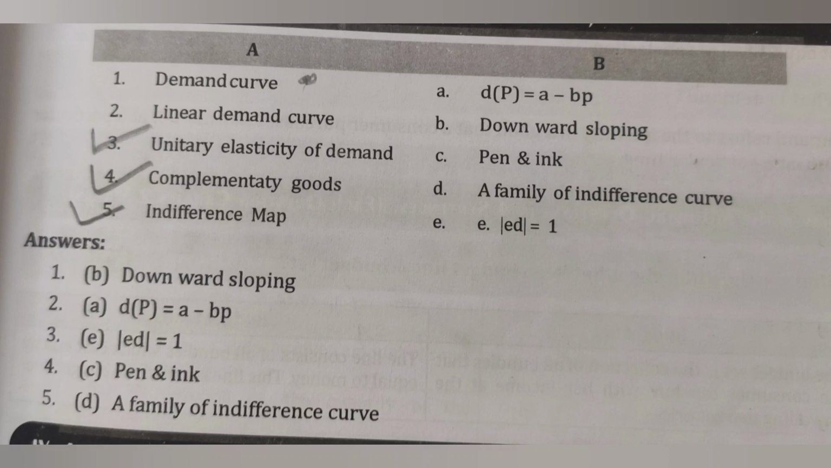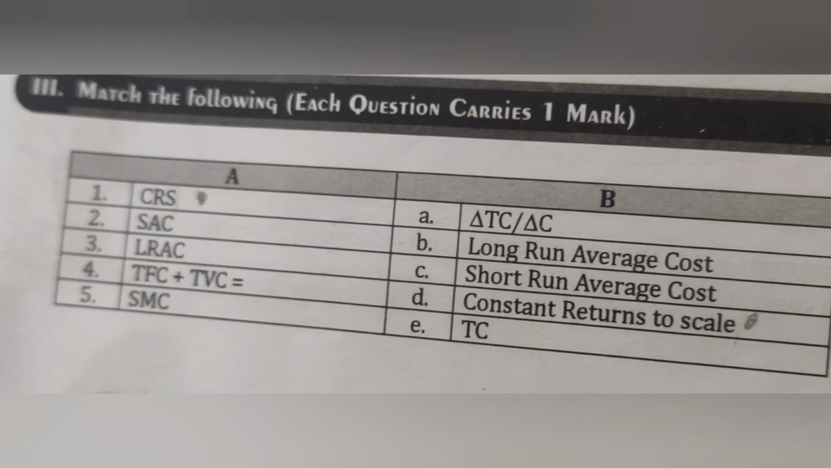Indifference map is a family of indifference curves. So this is from the second chapter. Now let's discuss the third chapter. What is CRS? Constant returns to scale. CRS means constant returns to scale.